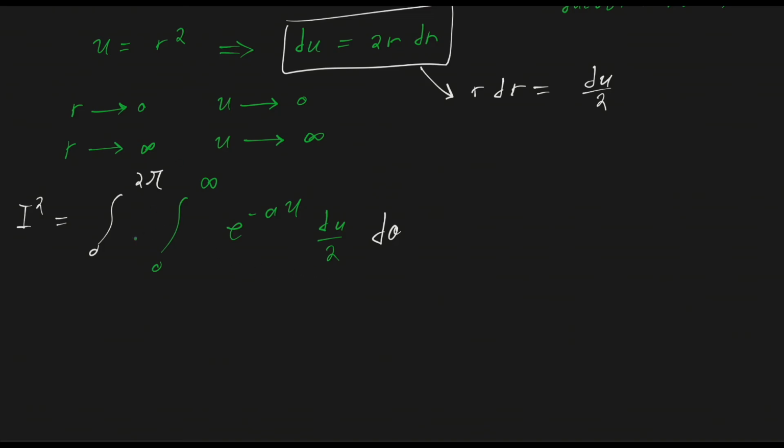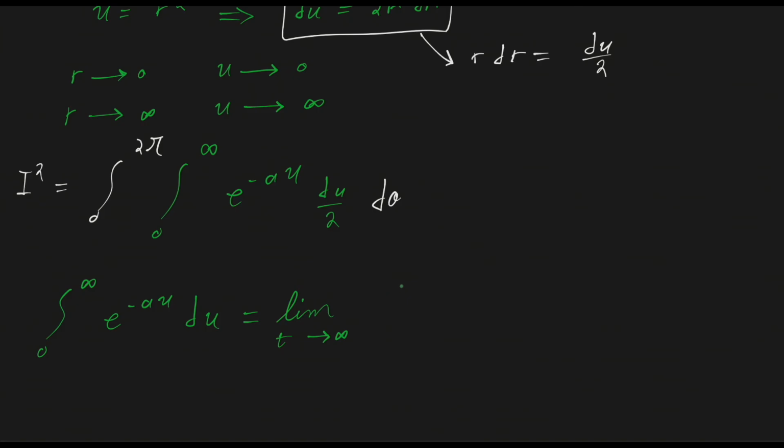So we can solve this integral on the side. So 0 to infinity, exponential minus au du. But we remember that this is an improper integral and we have infinity. We should actually take the limit. Let's say as t tends to infinity of the integral from 0 to t of exponential minus au du.